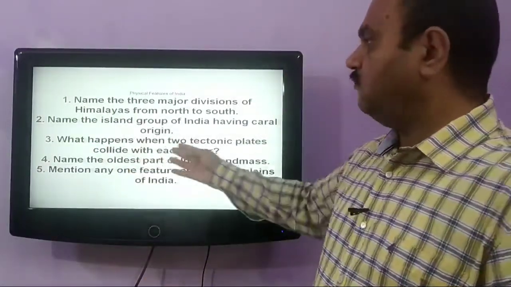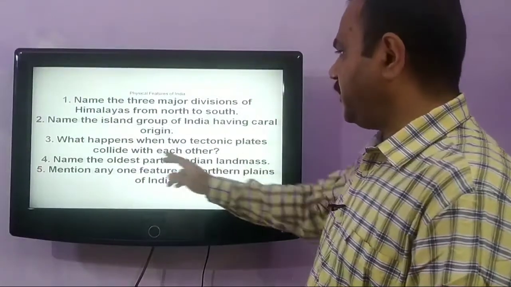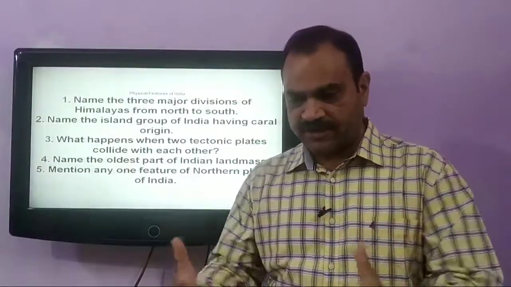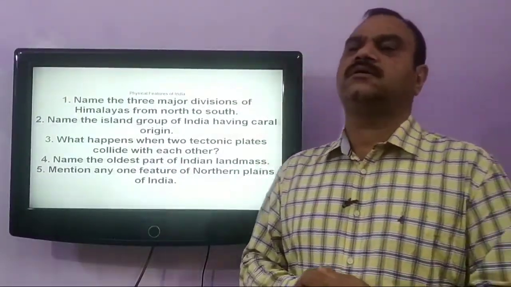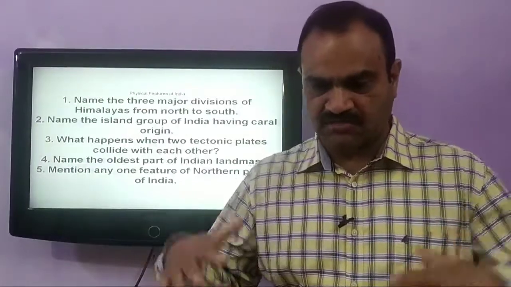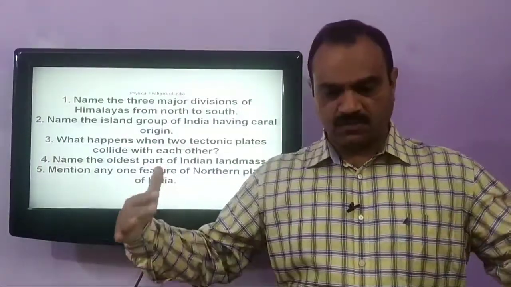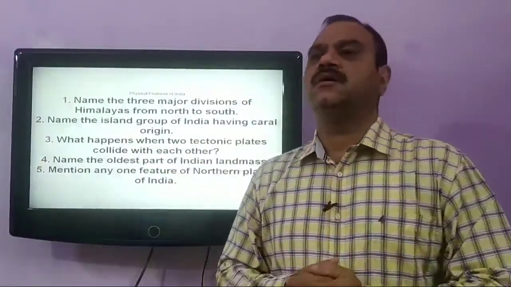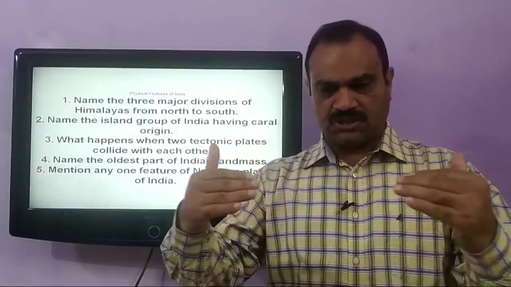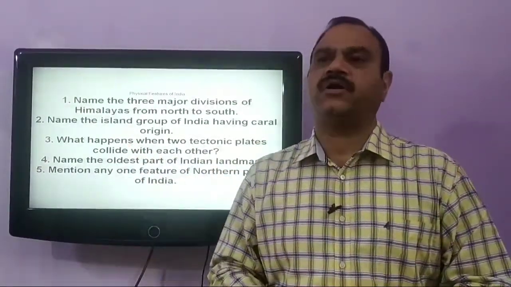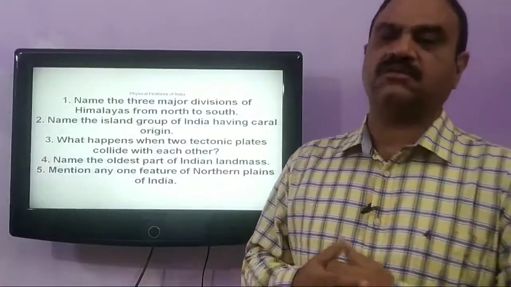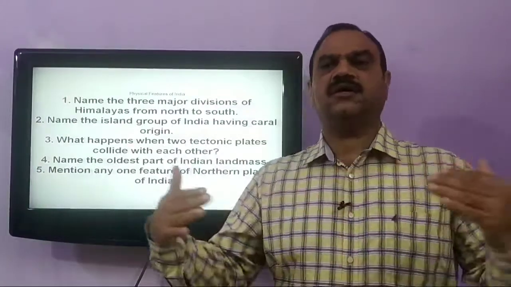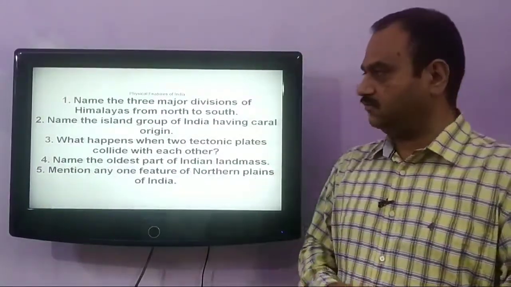Our next question is, what happens when two tectonic plates collide with each other? So we have to understand that the plates underneath the earth always remain in constant movement. When they come towards each other, they make convergent boundaries. When they move away from each other, they constitute the divergent boundary, and apart from this there are transform boundaries as well. When they pass each other, they are the transform boundaries.